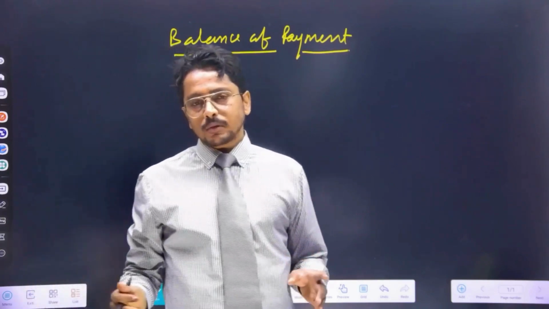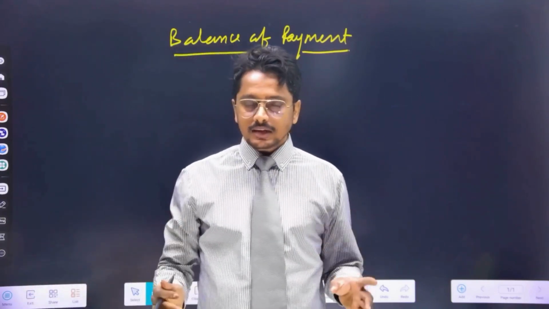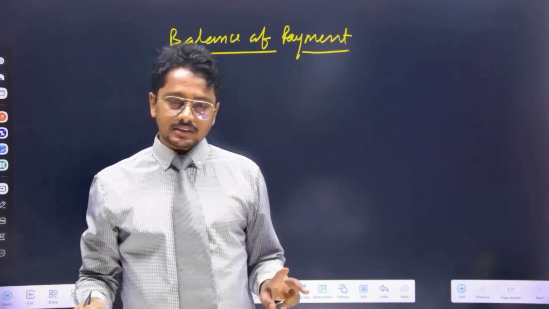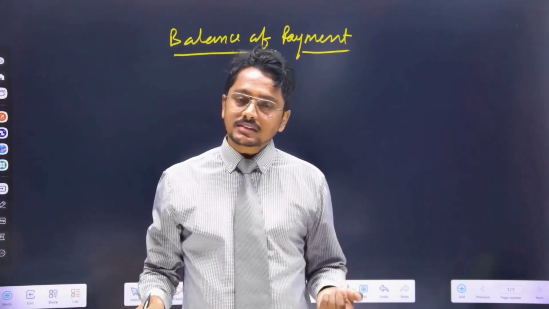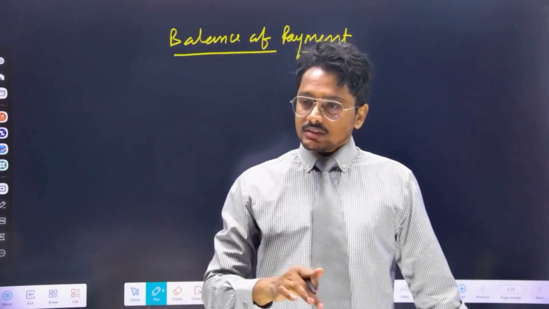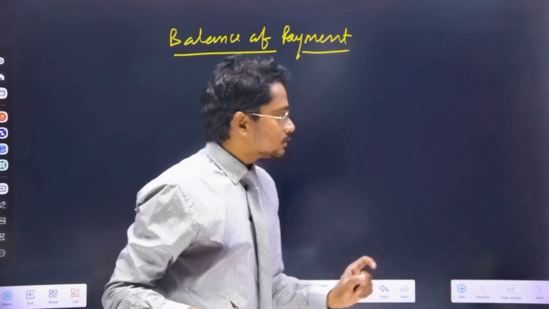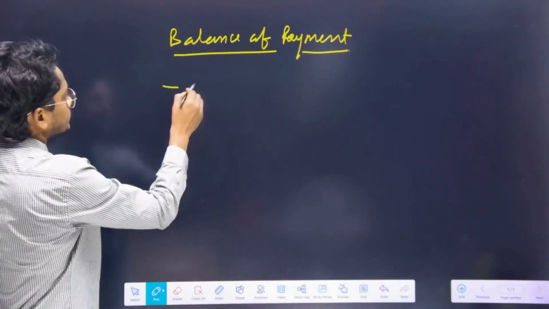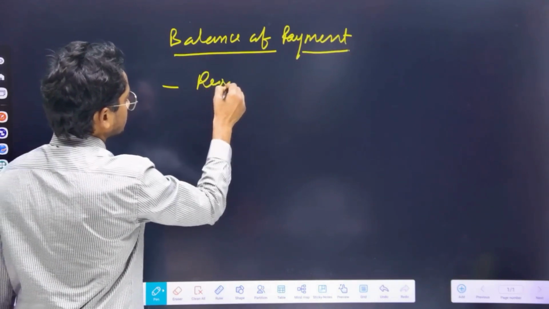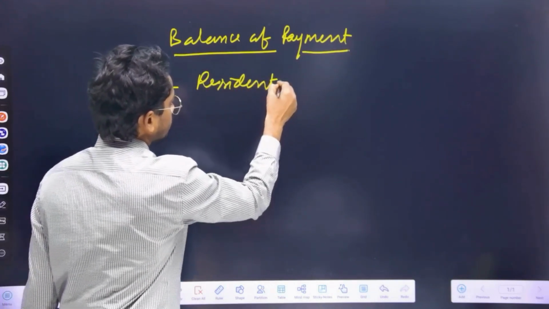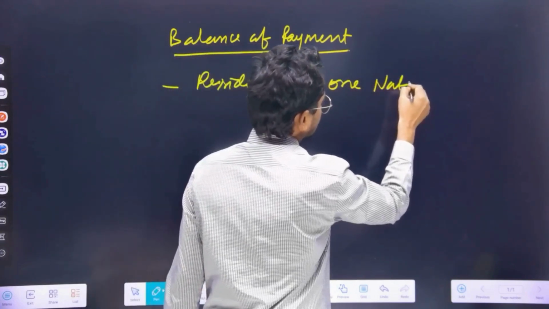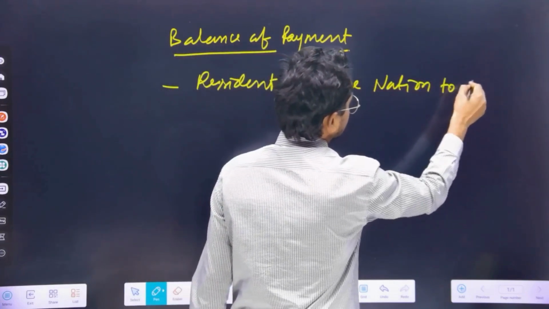When we say balance of payment, it is basically export and import between two nations, or we can say trade between two nations. When we say two nations, it includes the individuals or residents, in economic terms, of one nation to the other.